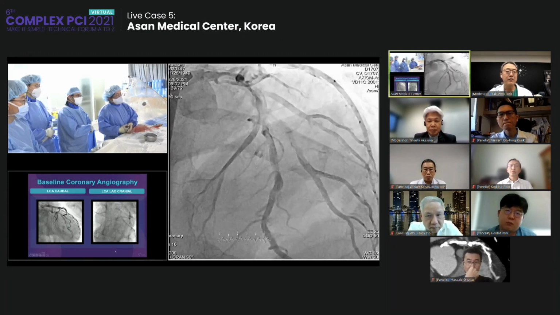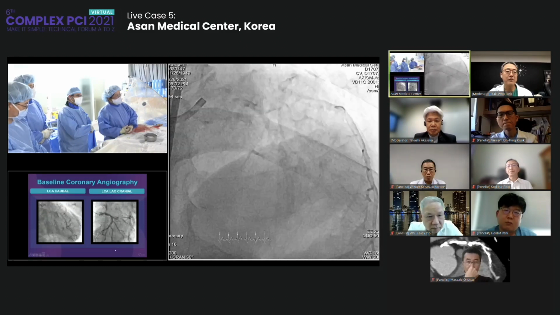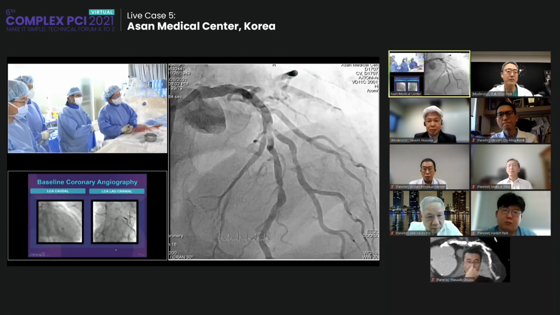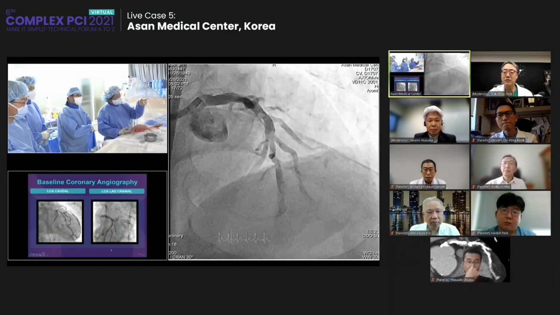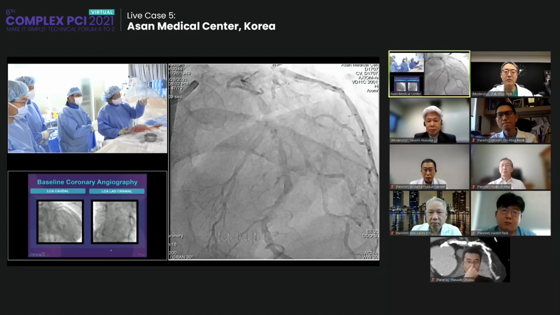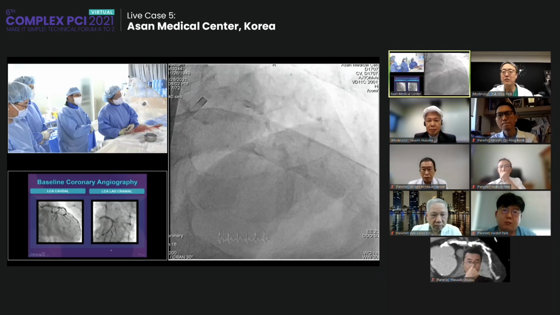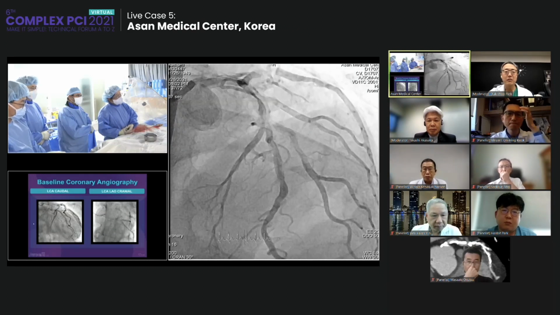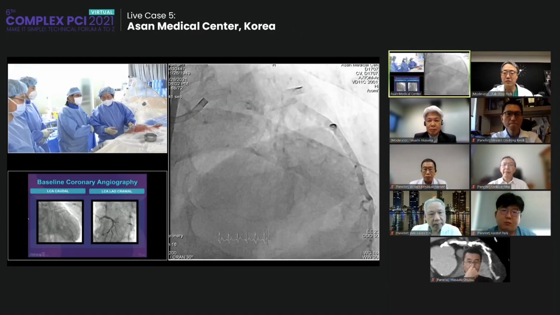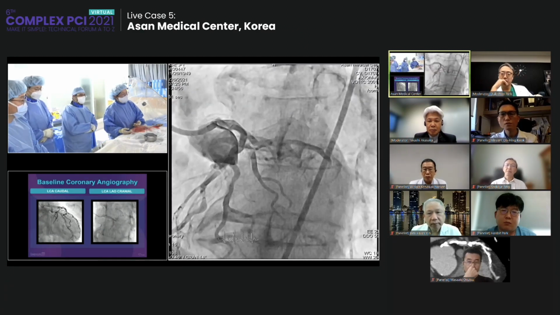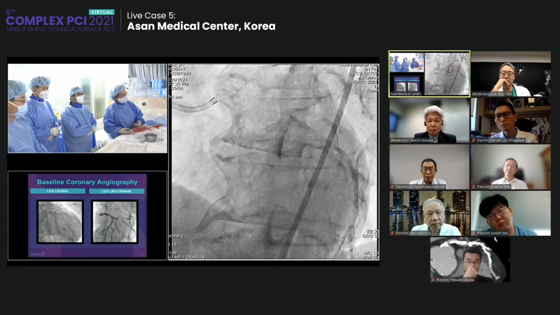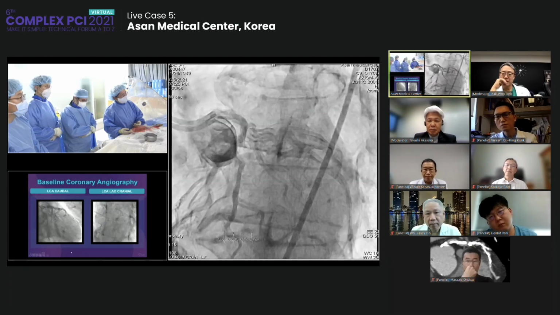In the AP cranial view, the LAD is diffuse disease, but the FFR is negative, so today we are focused on the circumflex. In this view there is haziness in the tight stenosis of the circumflex, and it looks like a very calcified lesion, but it is not easy to see the stenosis. This view as well.